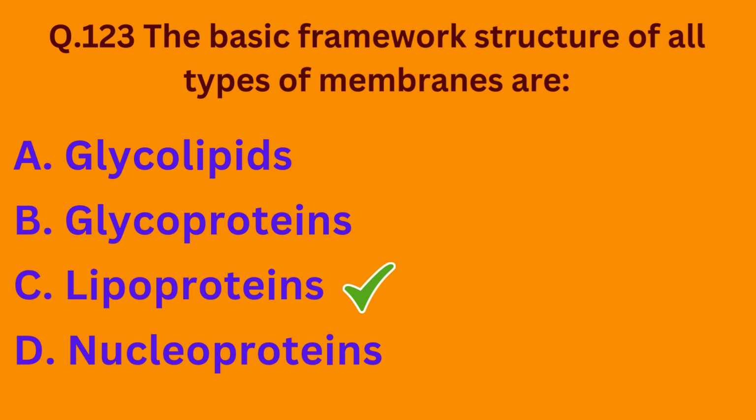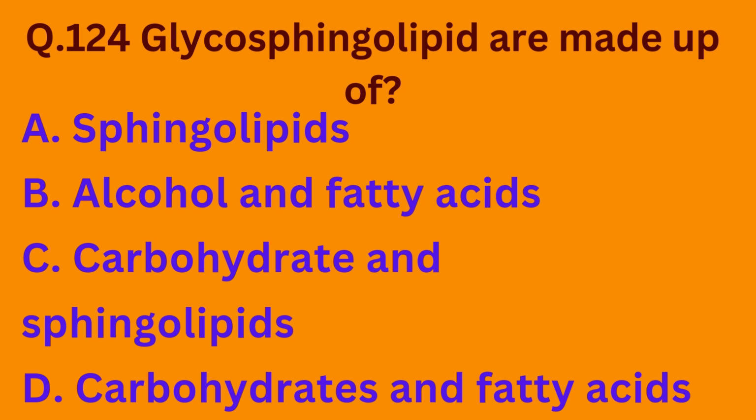So the correct option is option C. Coming to our next question, glycosphingolipids are made up of option A sphingolipids, option B alcohol and fatty acids, option C carbohydrate and sphingolipids, and option D carbohydrates and fatty acids. So it is very obvious. Glyco means carbohydrates and sphingolipids are sphingolipids. So the correct option is option C. Glycosphingolipids are made up of carbohydrates and sphingolipids.